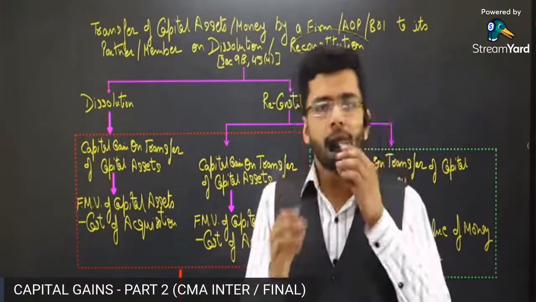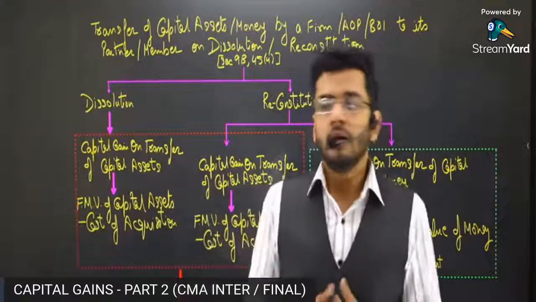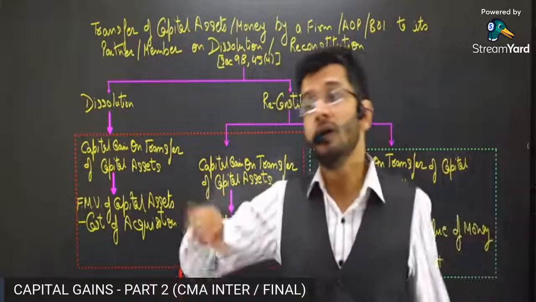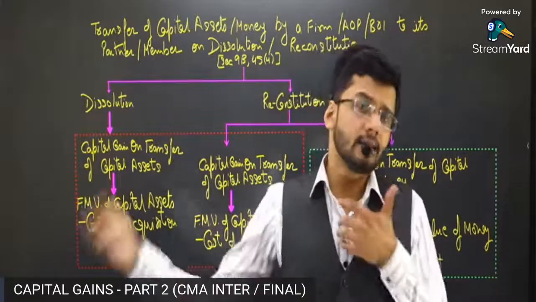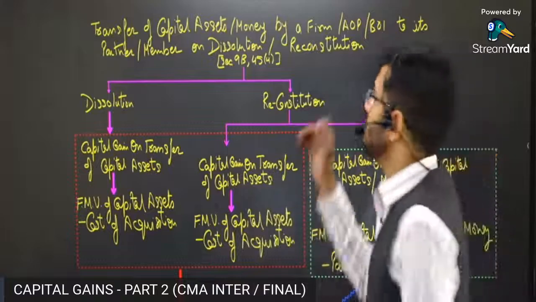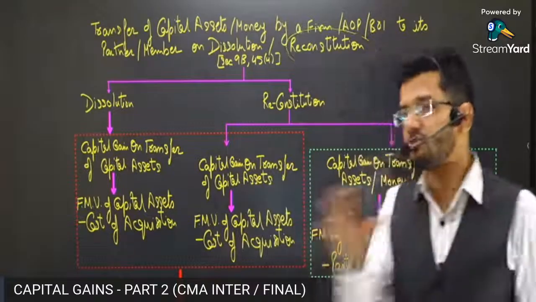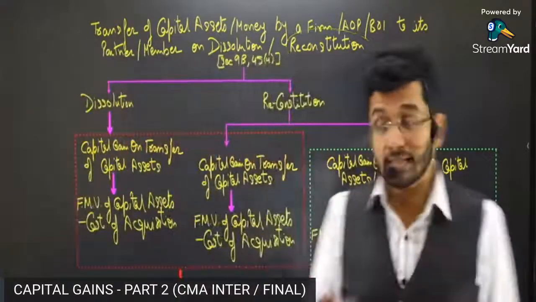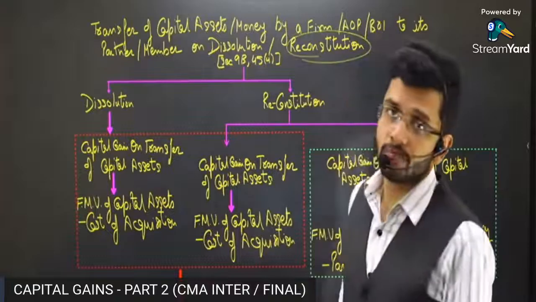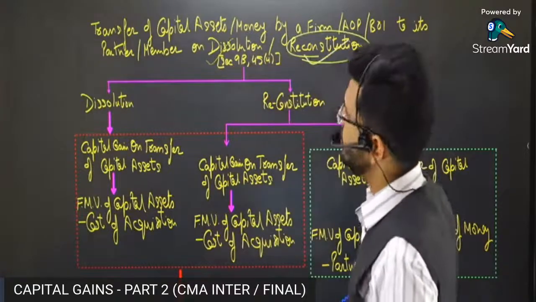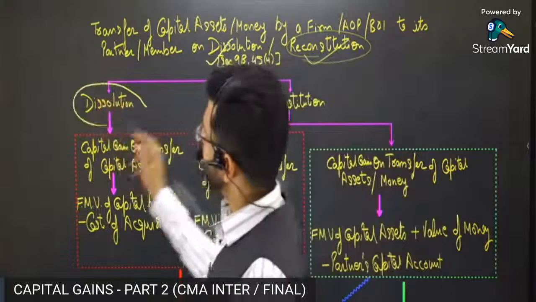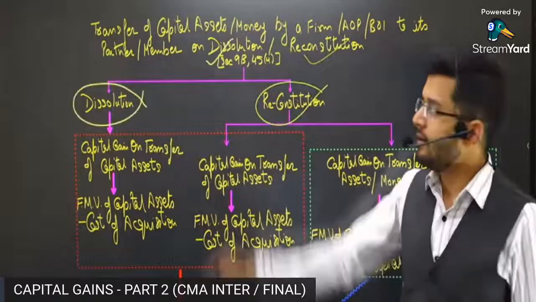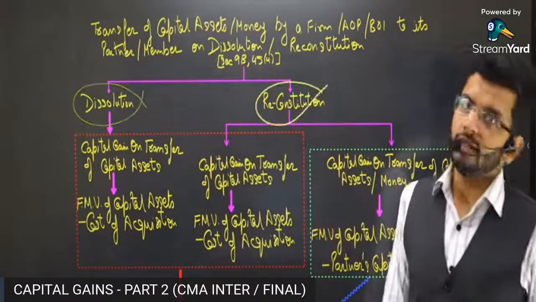For example, one of the partners retires, another partner gets in, or there is a change in profit sharing ratio, or one of the partners dies and another partner takes over his share or gives his share to the legal heir, etc. So reconstitution means when the structure of the firm is getting changed in terms of partners, in terms of profit sharing ratio, etc. That is known as reconstitution. So two words, dissolution and reconstitution. We are going to see the treatment separately of dissolution and reconstitution. Two different treatments are there, one for dissolution, another one for reconstitution.